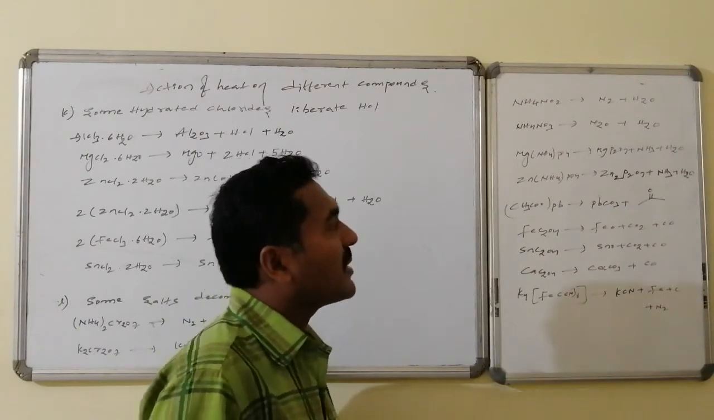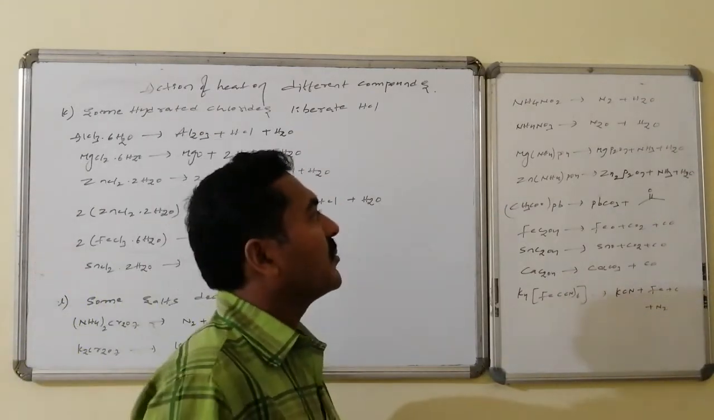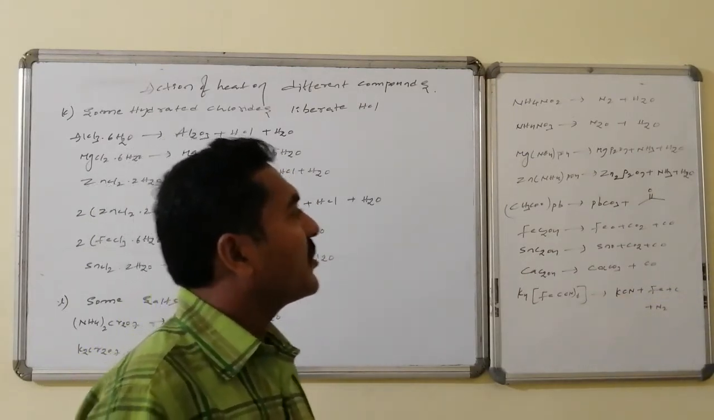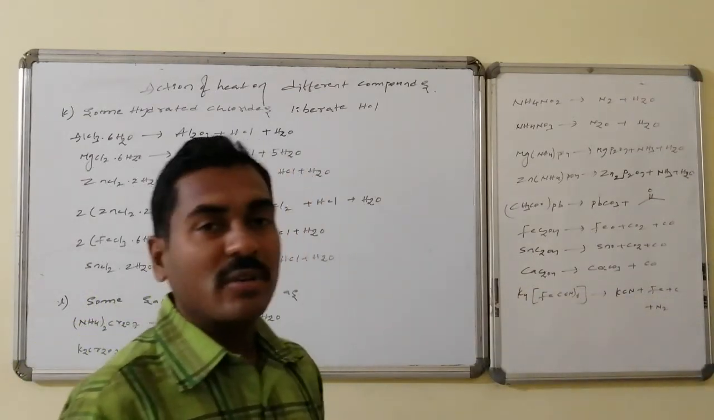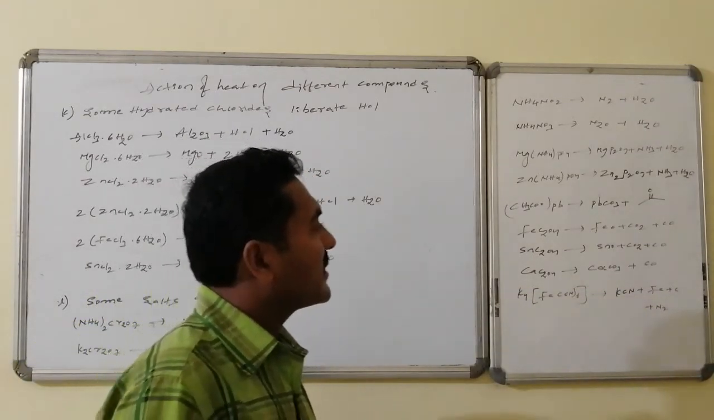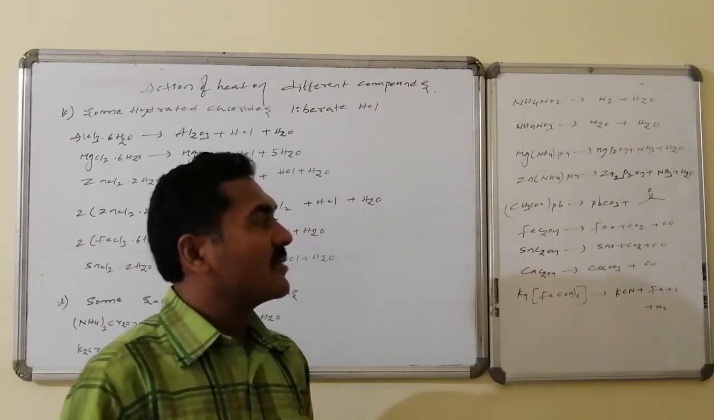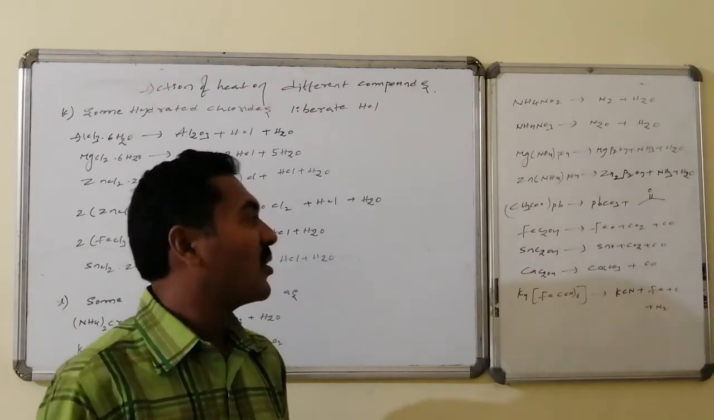Magnesium ammonium phosphate is converted to magnesium pyrophosphate, Mg2P2O7, followed by ammonia. Similarly, zinc ammonium phosphate is converted to Zn2P2O7 followed by ammonia and the water. And lead acetate is converted to lead carbonate followed by acetone. And ferrous oxalate is converted to ferrous oxide followed by carbon dioxide and carbon monoxide.